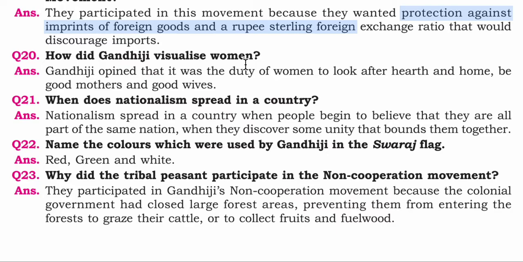Okay, question number 22. Name the colors which were used by Gandhiji in the Swaraj flag. Now, the Swaraj flag and the Indian flag we have today, colors are different. The earlier colors were red, green and white. Okay, red, green and white.